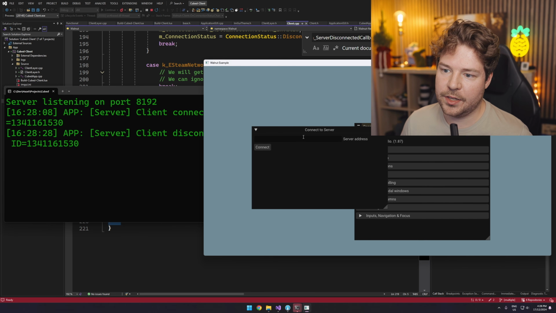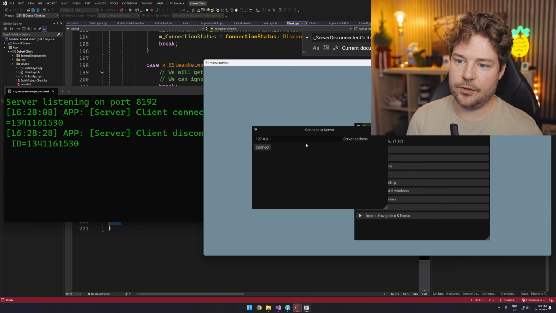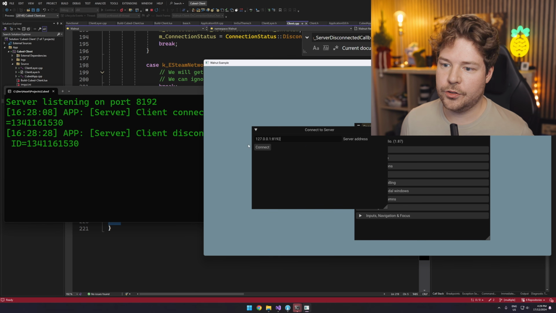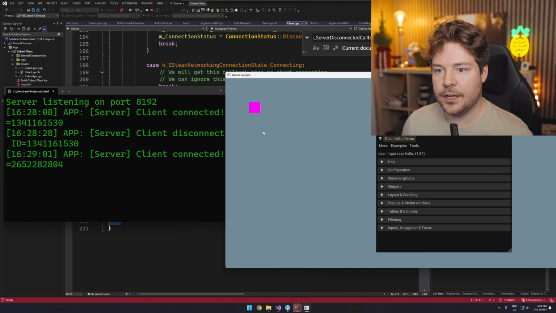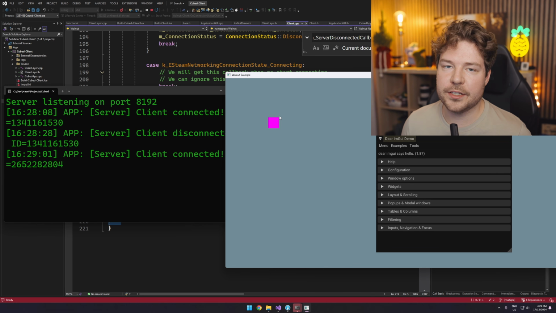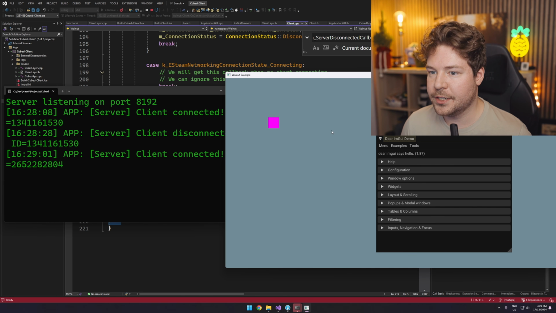We've got our server running over here. Let's do 127.0.0.1, and then we'll do 8192, and we'll hit connect. And there we go, right? So here's our thing. We can move around. This obviously doesn't do anything at the moment, but it's just indicative that we have a valid connection to the server. Because if we didn't, I think it would go away.